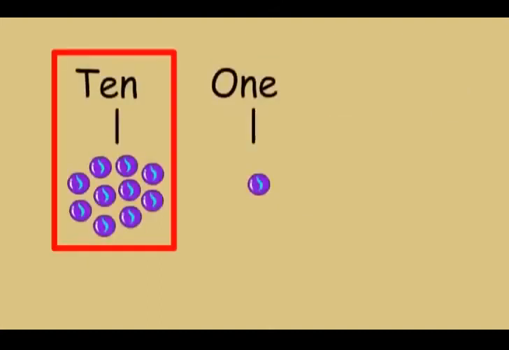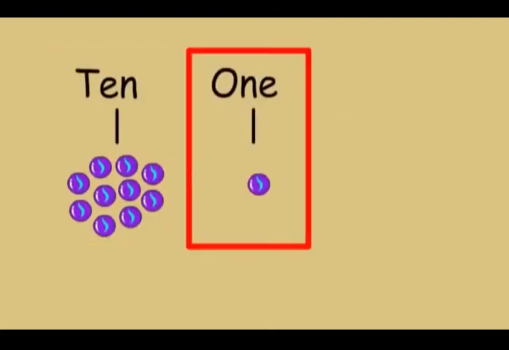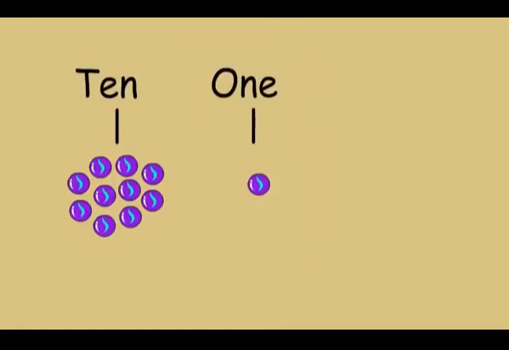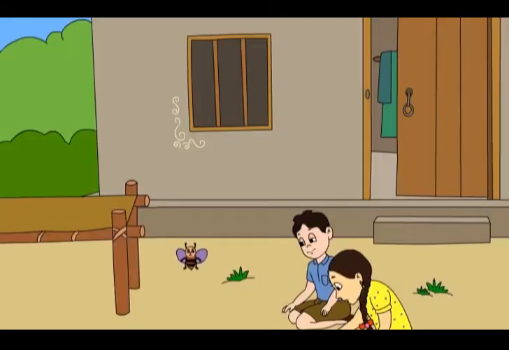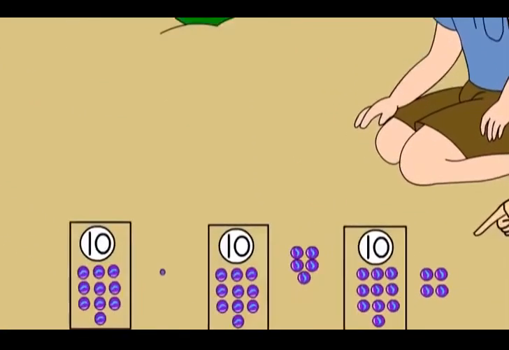I have 1 ten and only 1 more marble left. So I have 10 plus 1 equal to 11 marbles. Let us count the left marbles now and make a group. I have 4. Chinu, you have 5 and Buzz has 1.